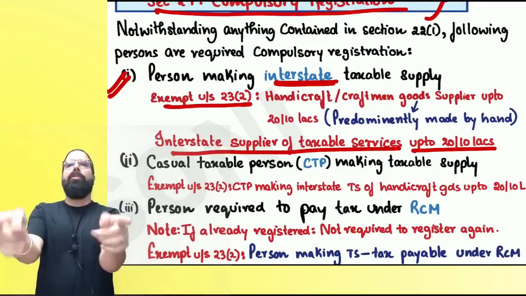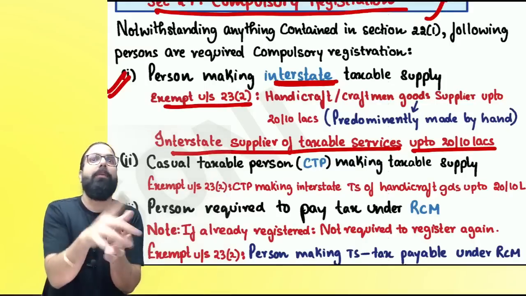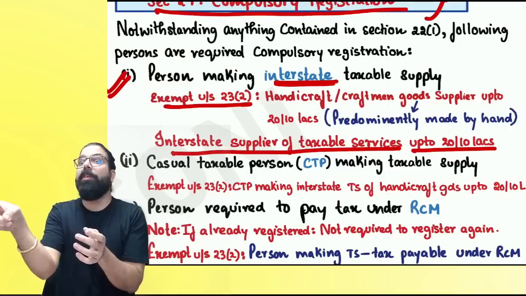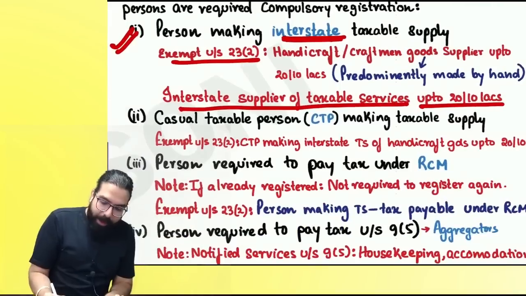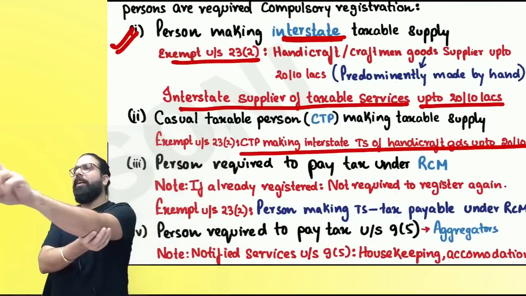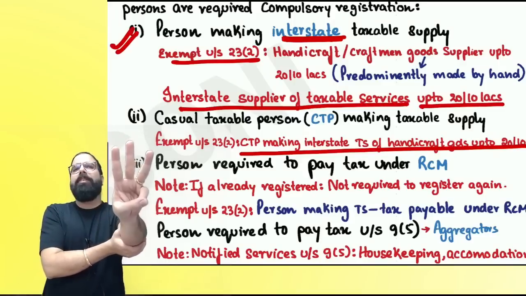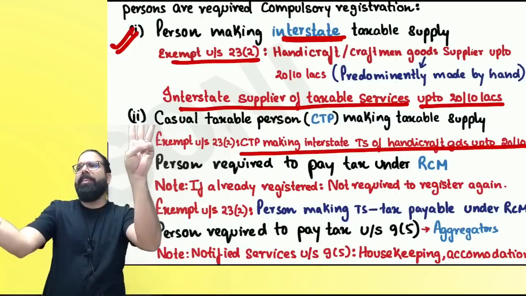Everyone over here, I told you C for casual taxable person. Baba, in casual taxable person also, I want to tell you one thing. A casual taxable person supplying handicraft goods and craftsman goods is again exempted up to 20 lakh or 10 lakh. C for casual taxable person, R for person required to pay tax under RCM, E for person supplying goods: compulsory registration; services 20 lakh, 10 lakh.